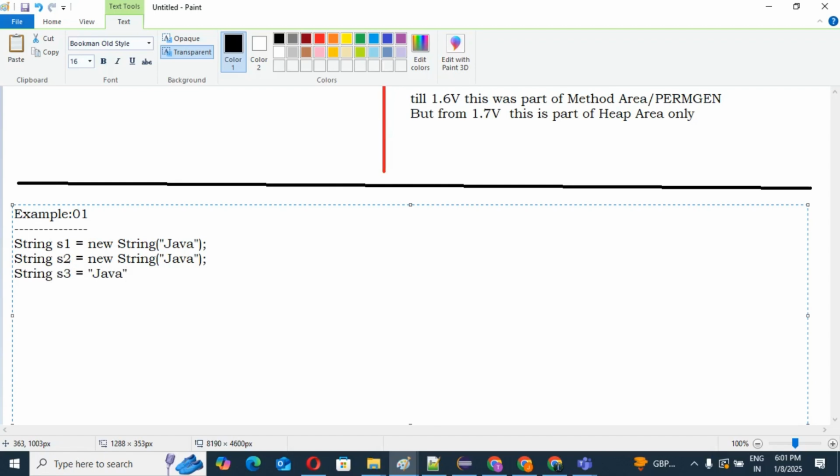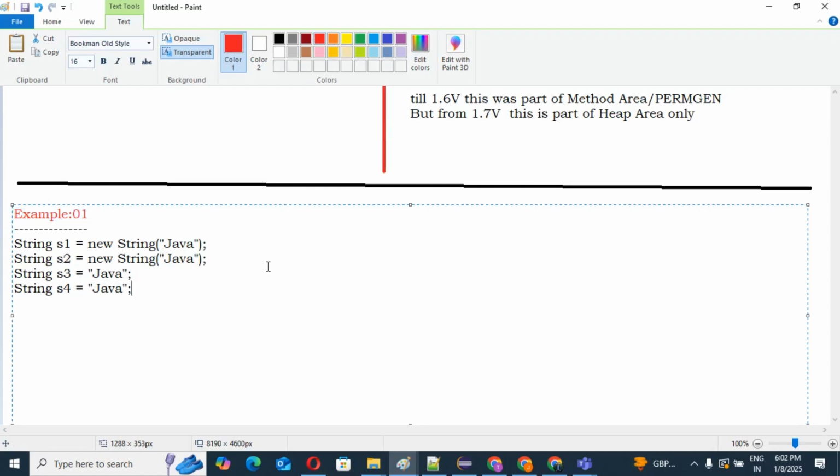Okay, then string S4 equals to Java. Guys, can you tell me how many objects will be created? How many total objects will be created, how many objects are in the heap area, and how many objects are in the SCP area? Can anyone guess?